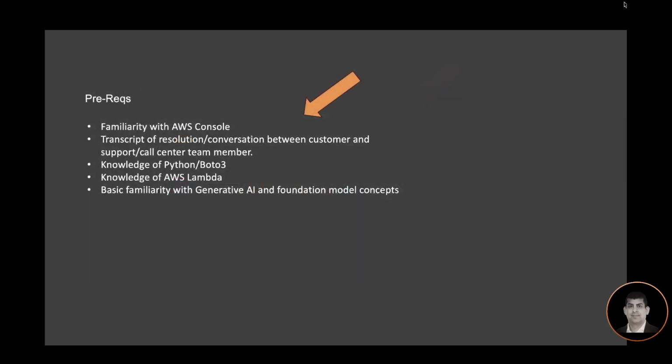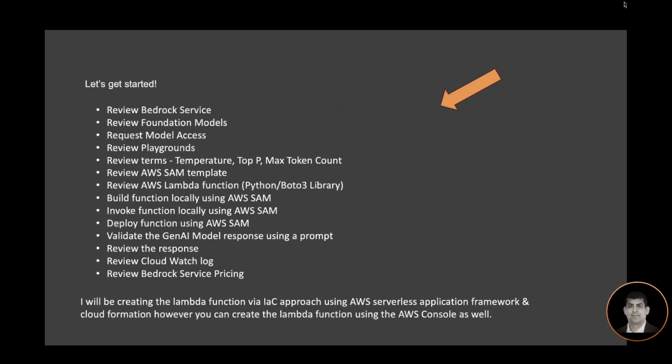The prerequisites for this workshop are simply familiarity with the AWS console, a transcript of a resolution conversation between a customer and a support call center team member, knowledge of Python Boto3, basic knowledge of AWS Lambda, and basic familiarity with generative AI and foundation model concepts.